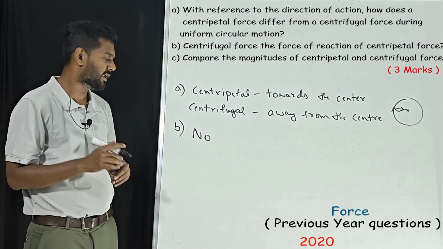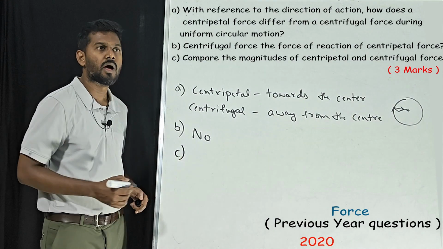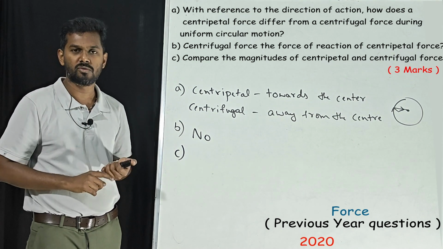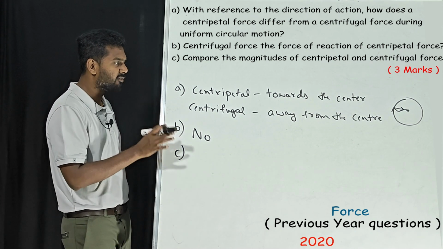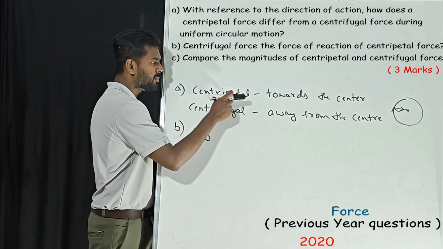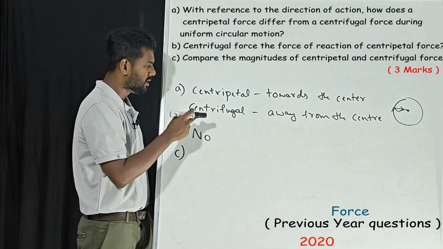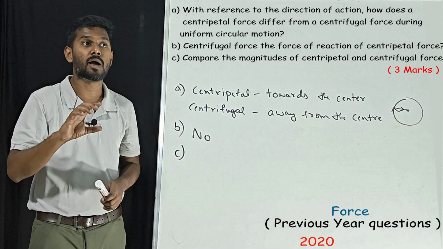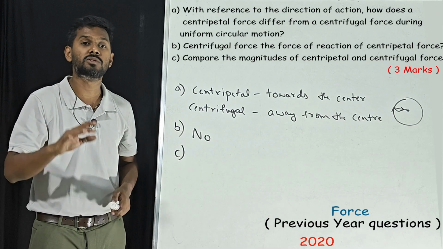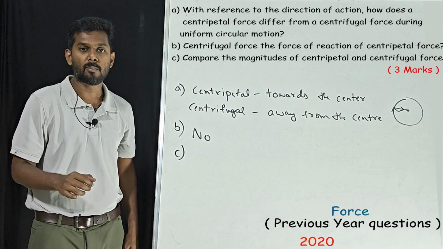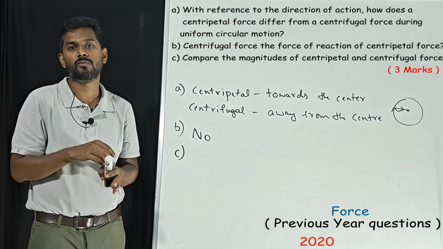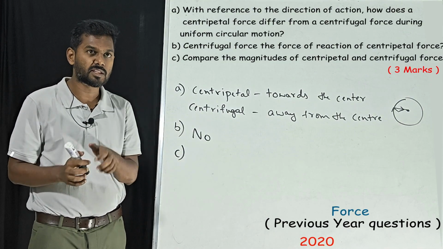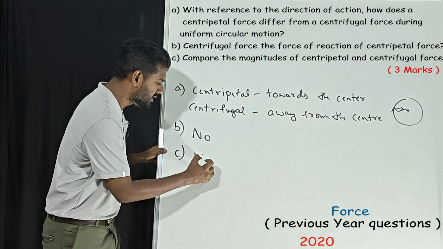Both are not related. Then, compare the magnitude of centripetal force and centrifugal force. In the earlier question we clearly mentioned centripetal force is towards the center and centrifugal force is away from the center. But here they are asking us to compare the magnitude. What do you mean by comparing? Comparing means ratio form. You should know how to write the answers in ratio form. The answer for this question is 1:1.